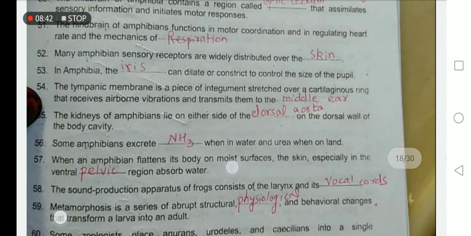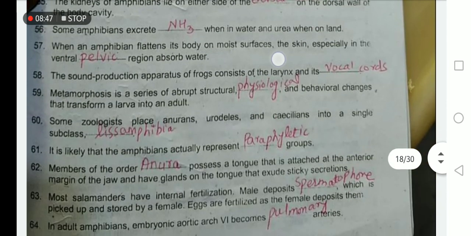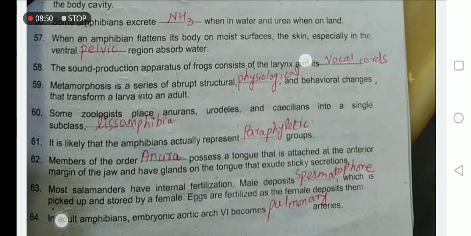When an amphibian flattens its body on a moist surface, the skin, especially in the ventral pelvic region, absorbs water. The sound production apparatus of a frog consists of the pharynx and its vocal cords. Metamorphosis is a series of abrupt physiological and behavioral changes that transform a larva into the adult. Some zoologists place Anura, urodeles and the caecilians into a single subclass known as the Lissamphibia.